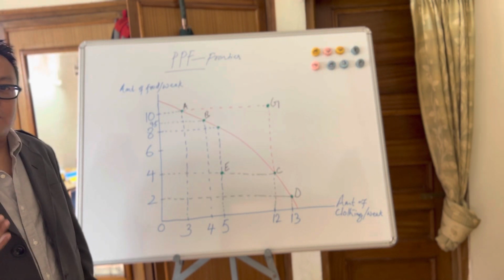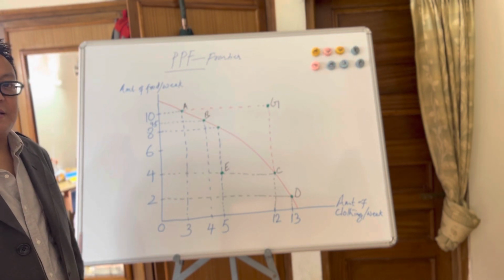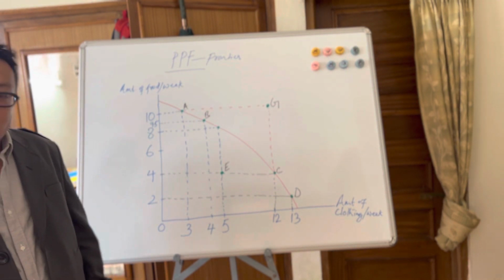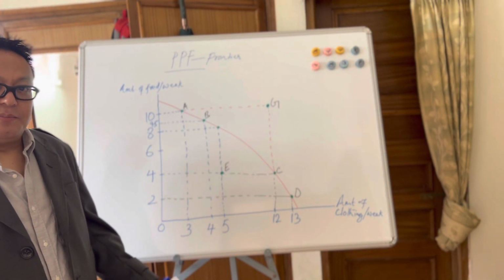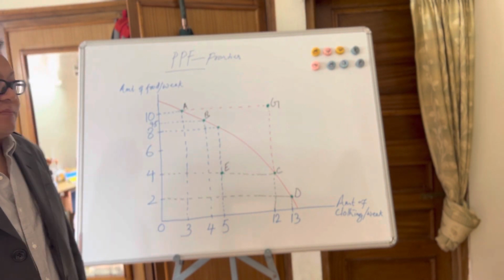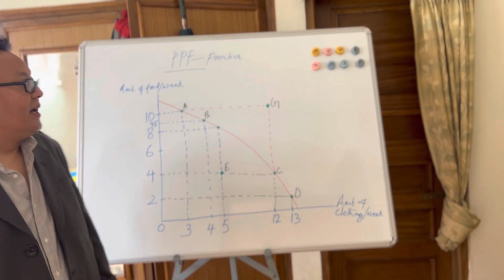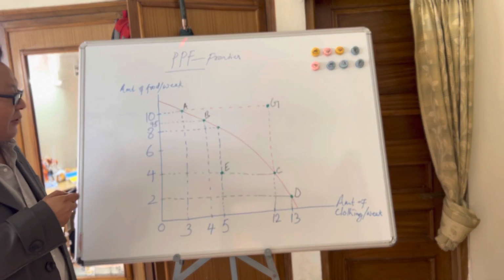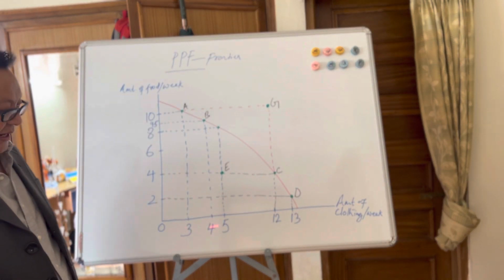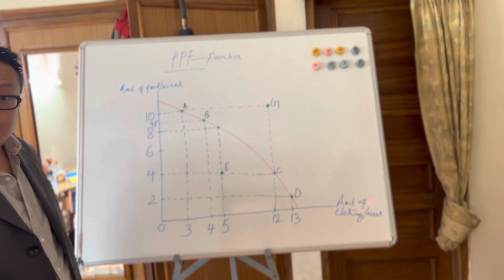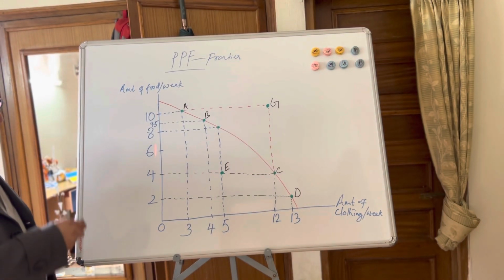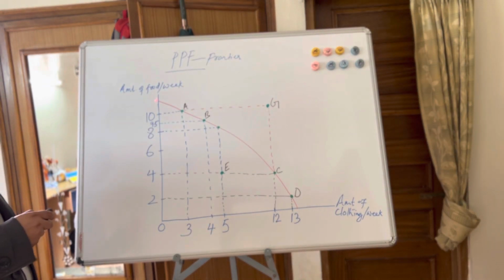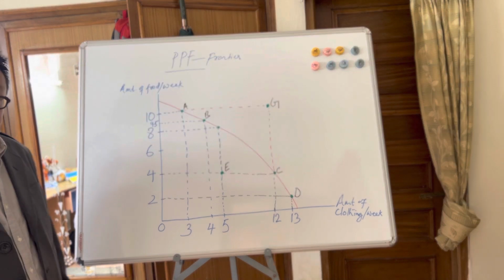Beyond that frontier, we cannot produce anything else. So this limit, meaning the frontier, depicts or describes our limited resources. So let's discuss this production possibility frontier today. So here's a diagram. On the y-axis, we have amount of food per week, and on the x-axis we have amount of clothing per week. So you can see the scale on the x-axis and y-axis, and this red line is the production possibility frontier curve.